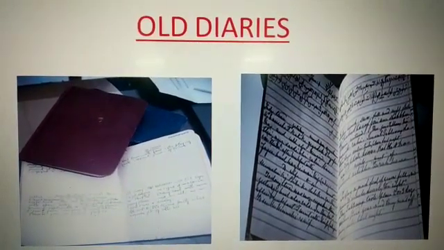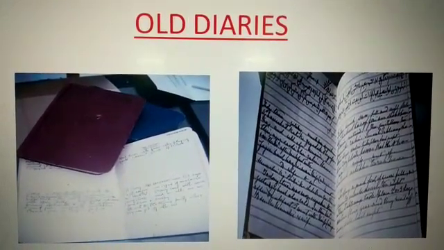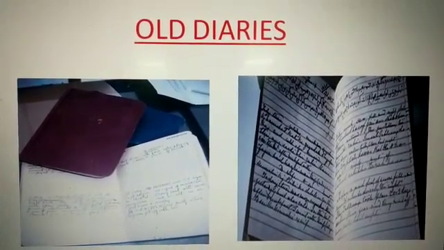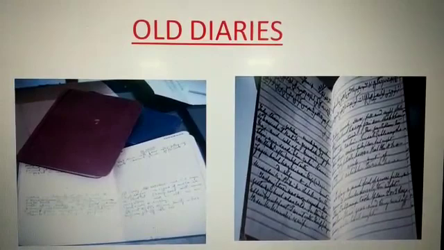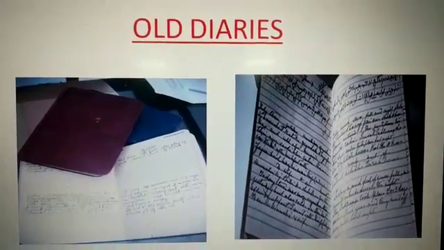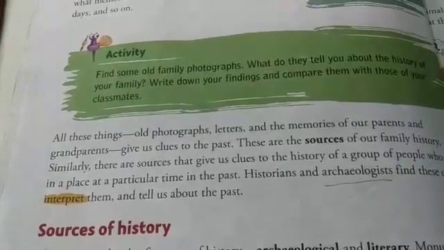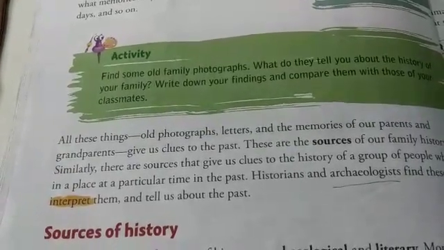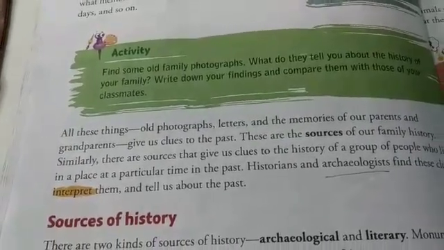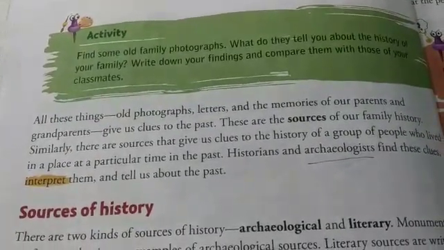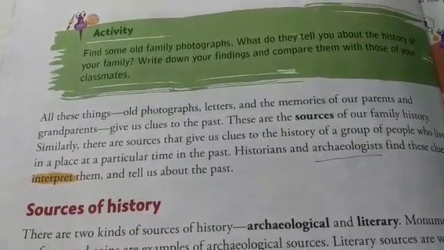Many incidents you can find out from the old diaries. So, these kinds of things give us many incidents, many clues of the past. All these things, for example, old photographs, letters, diaries of our parents and grandparents, give us clues to the past.